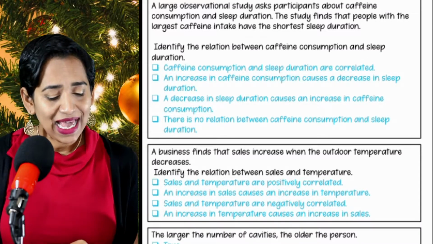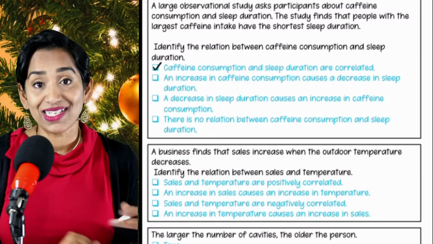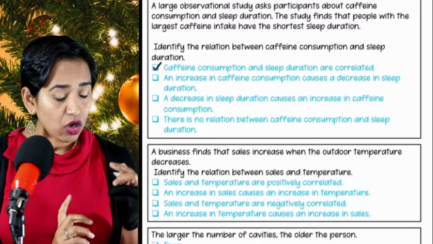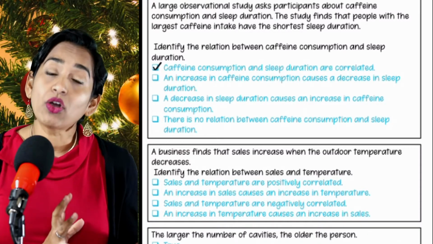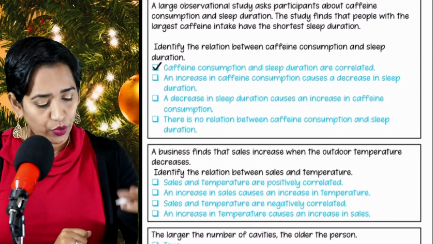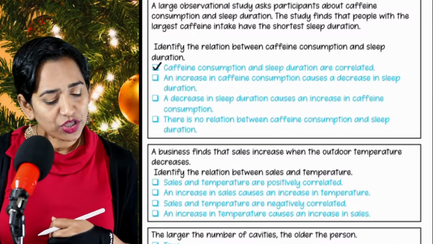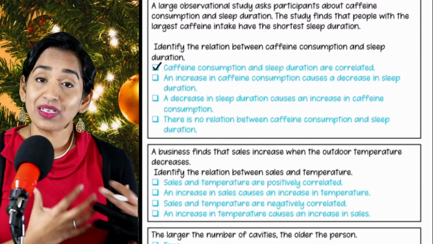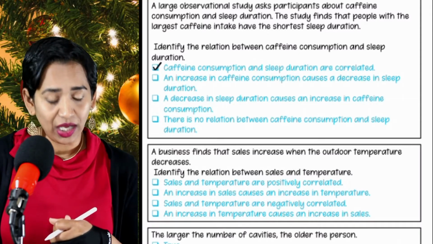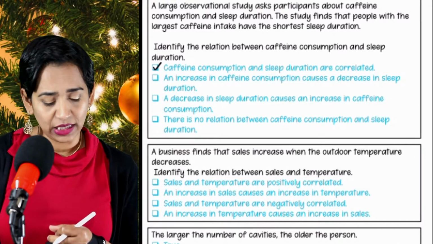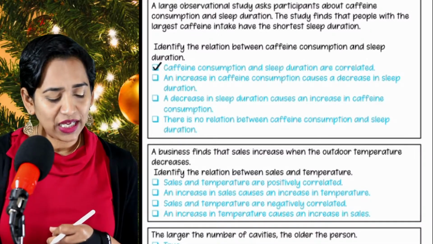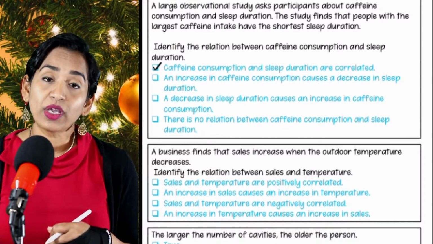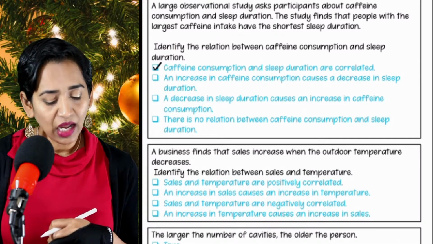Caffeine consumption and sleep duration are correlated. So that's a relationship, right? An increase in caffeine consumption causes... it's not a causation, and I don't know what it causes because causation is hard to prove. A decrease in sleep duration causes an increase in caffeine. I still don't know. Just because I'm not sleeping doesn't mean I'm drinking more coffee. There could be various other reasons or factors. And there is no relationship between caffeine consumption and sleep duration? No, the study did prove that people who take more caffeine sleep less. Let's take a look at the next one.